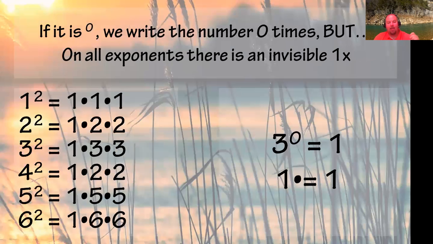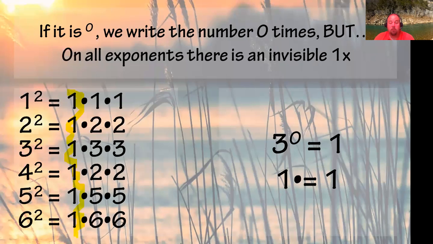Every time you have an exponent, if it's a 0, we write it 0 times, but all exponents have an invisible 1 times on them. So when we look at the first one, 1 squared is 1 times 1, but there's that extra 1 times in front of it. So all these little 1 times that we see here are hanging out on every single one of them.